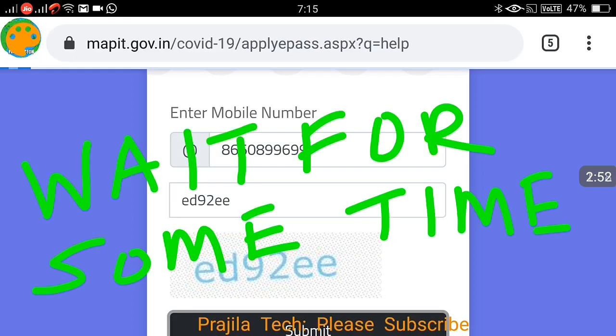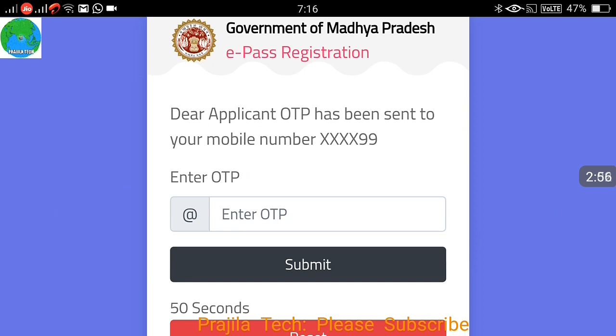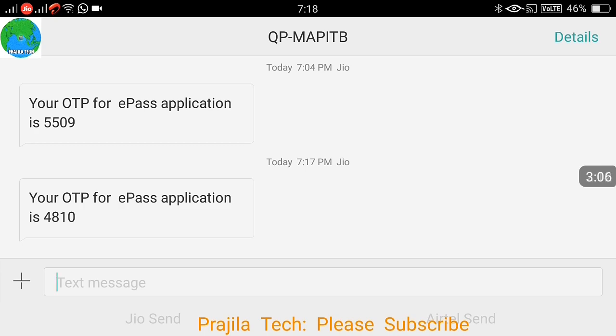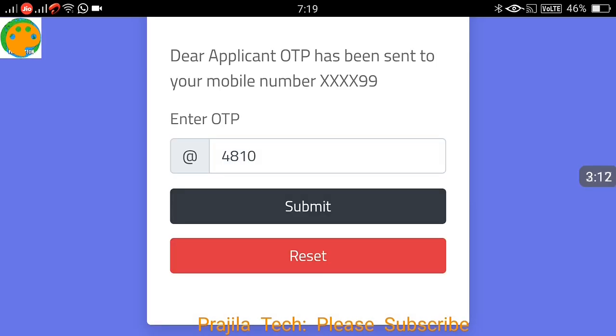Friends, please note, wait for some time. I noticed this takes some time, so don't get frustrated. Please wait, it will happen. Suppose there is no OTP, then wait for some time and click on the resend button. When you click on resend, this time I got the OTP. This is the OTP I received. Enter the OTP and click on the submit button.